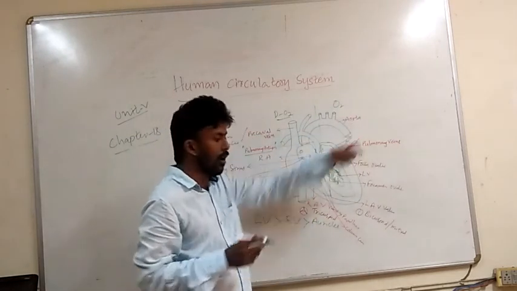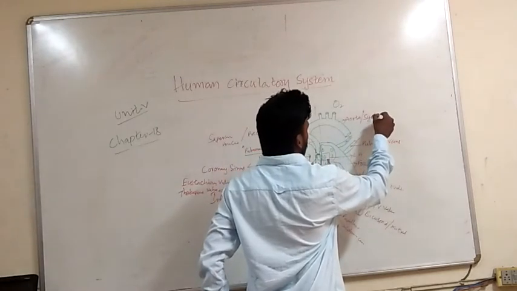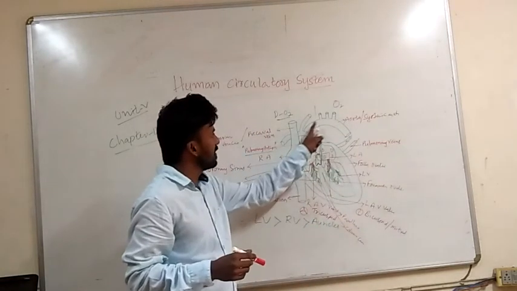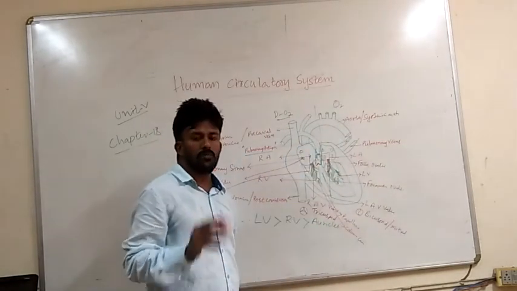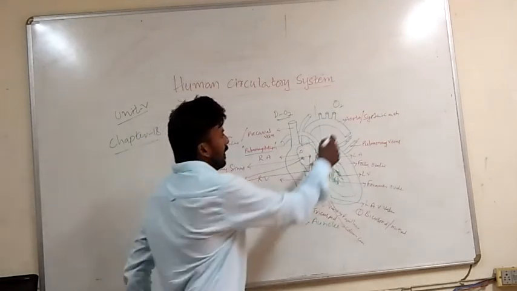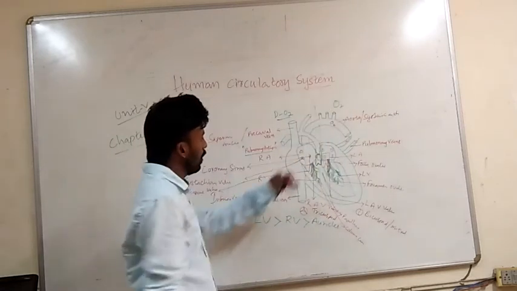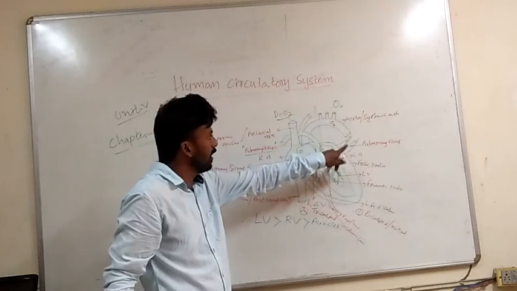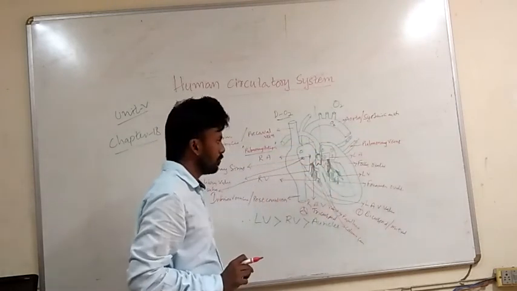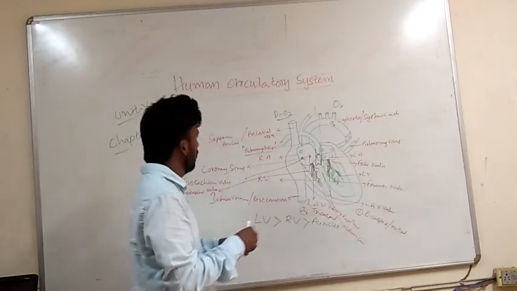Aorta or systemic arch. It has another name, systemic arch. It takes the blood to all parts of the body, each and every part of the body. It takes the oxygenated blood. See, I have already written here. The oxygenated blood is taken to each and every part of the body through the aorta. So now we will discuss it again.